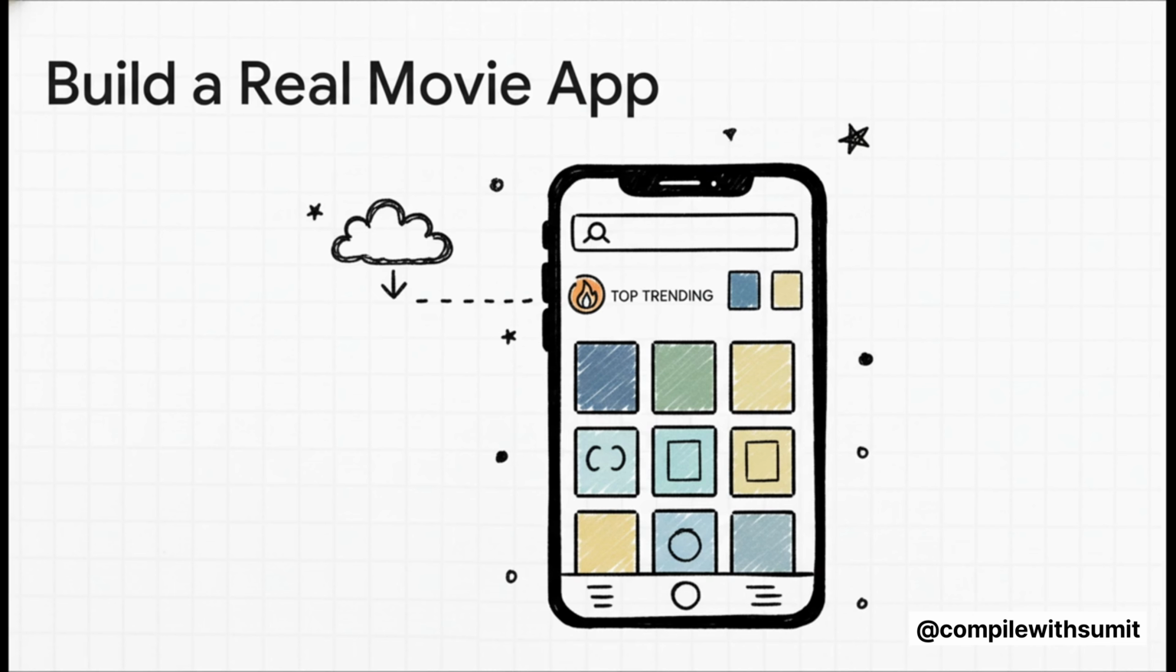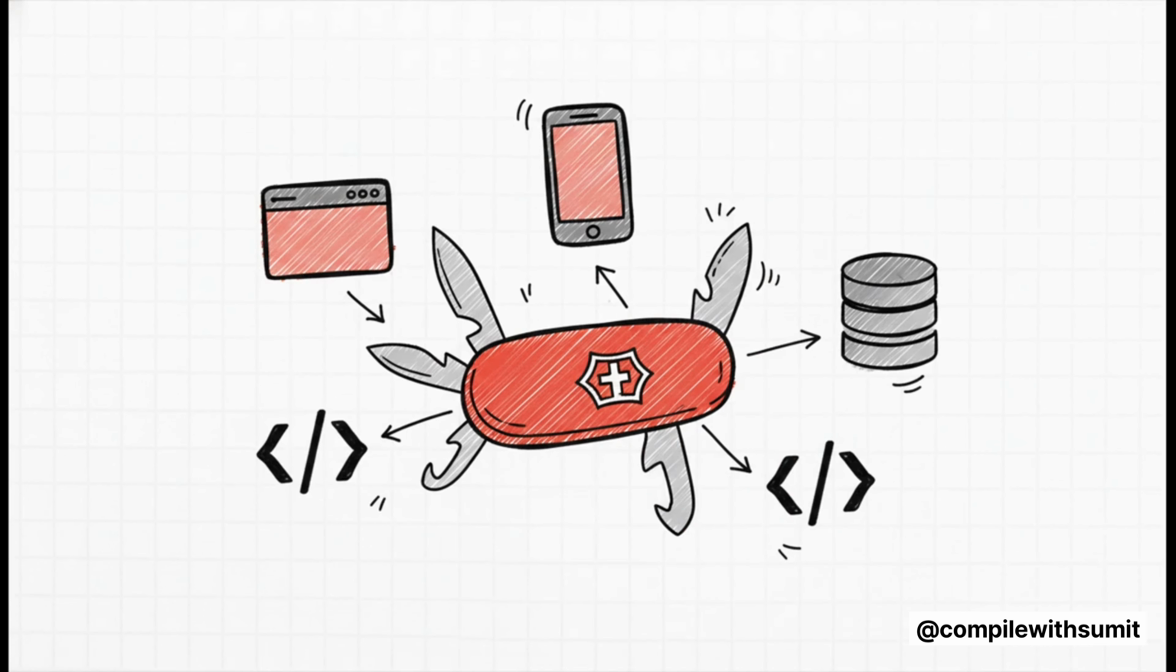It can pull real data from a live movie database. You'd use state to handle what the user is typing in the search bar. Then you'd use props to pass that movie data down to the components that display everything on screen. This is a real, legit project. And that right there is the real takeaway.